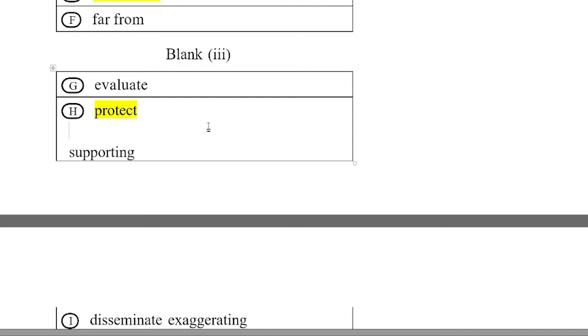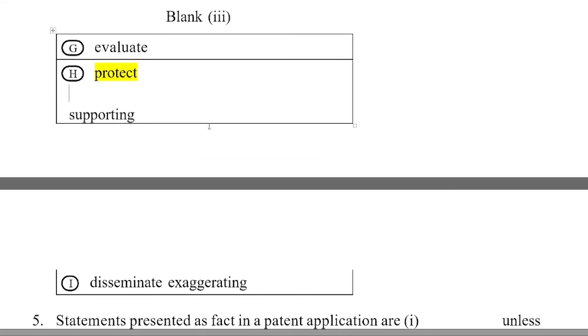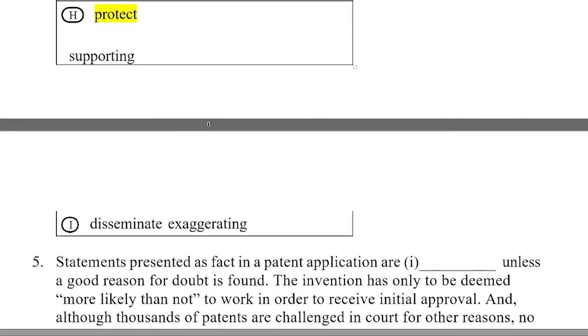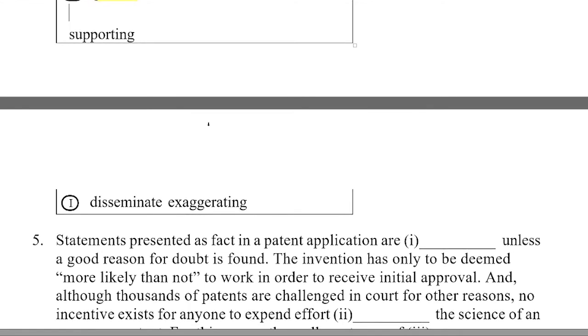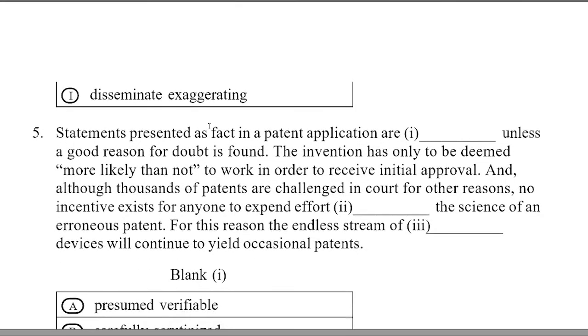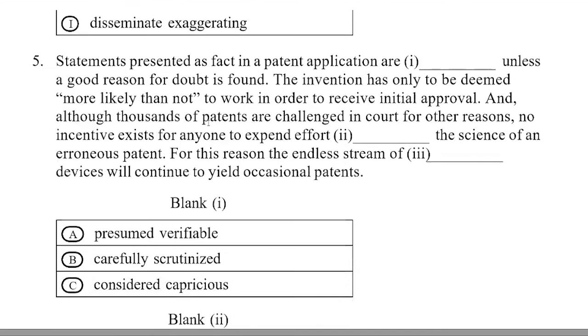The invention has only to be deemed more likely than not to work in order to initiate a proof. And two, thousands of patents are challenged in court for other reasons. No incentive exists for anyone to expend effort on the dash science of an erroneous patent. So if others find an erroneous patent, there will be more criticism, more related to negative or criticized. For this reason, the interest, esteem of dash device, I think like not perfect but false.